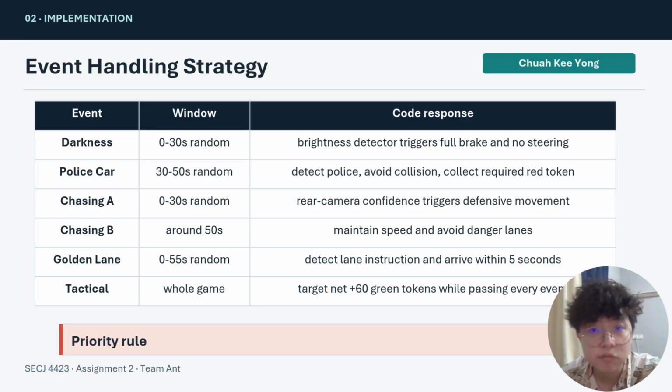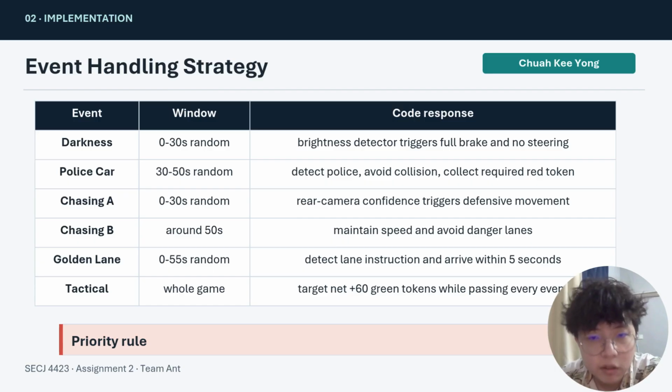Then the police car will be detected, so we avoid collision and will not crash into the police car, and collect the required green tokens. Chasing A: with the rear camera, a confidence trigger starts defensive movement. Chasing B: maintain speed and avoid the danger lane.